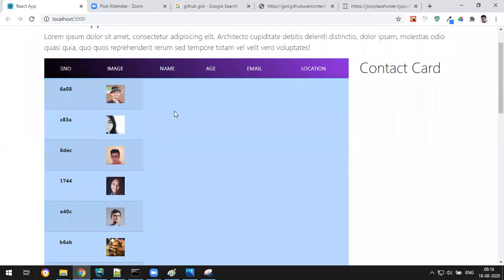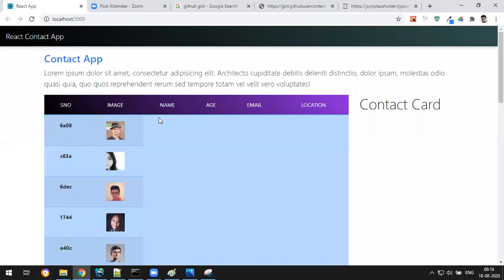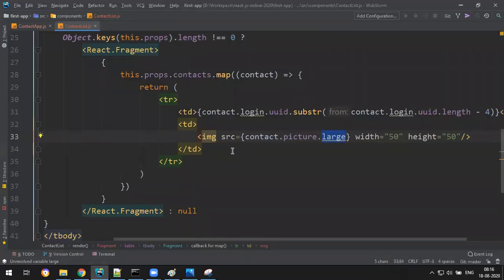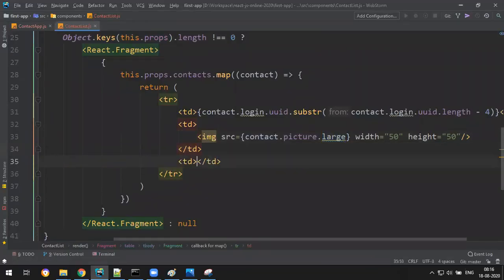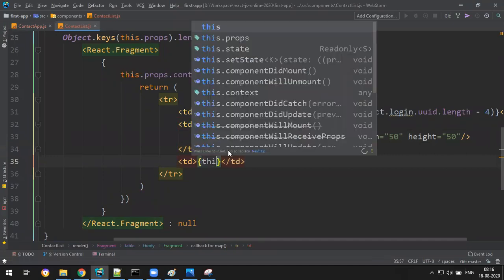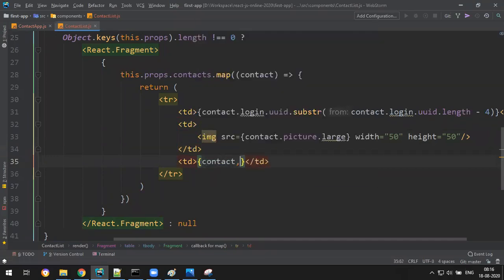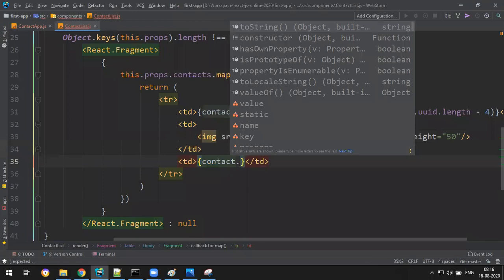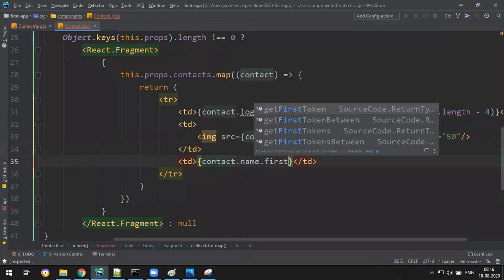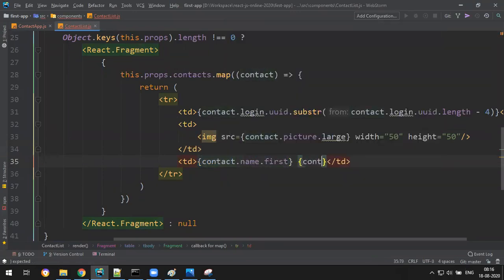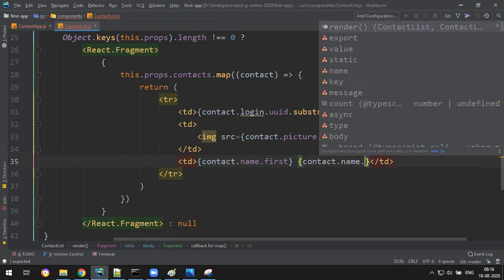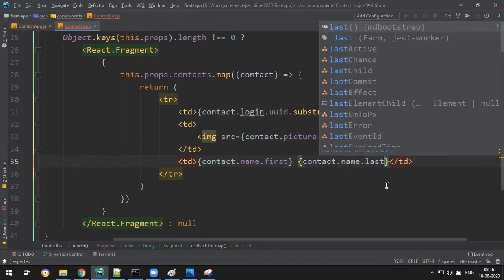And what else? Name, age, email, location. Name is simple: contact.name.first, and then contact.name.last.